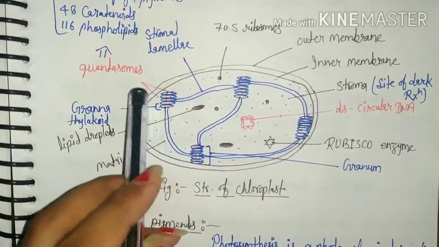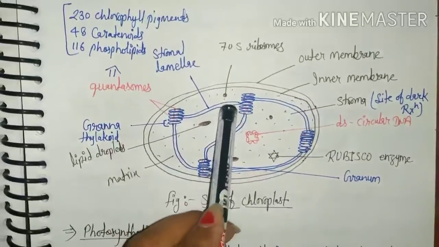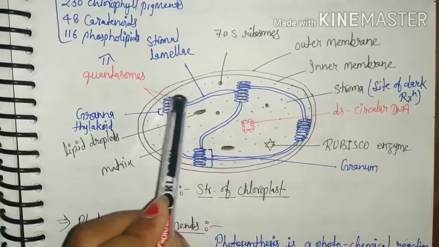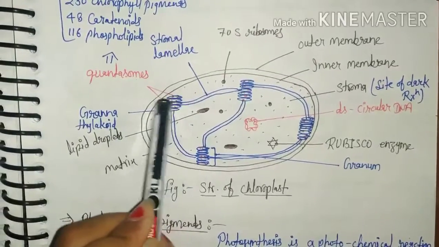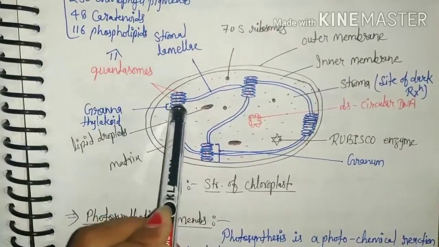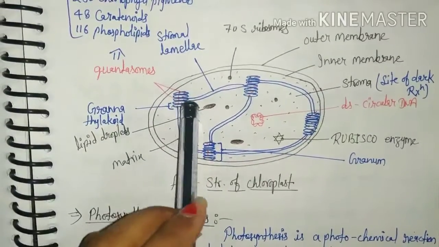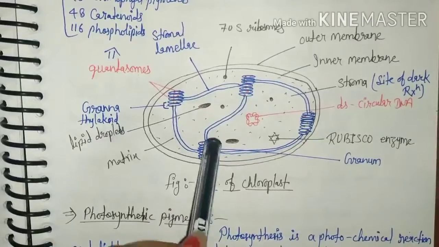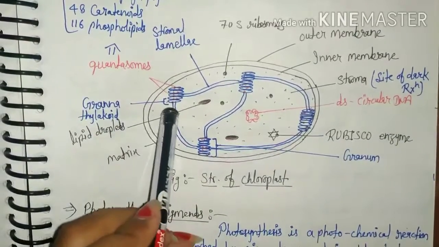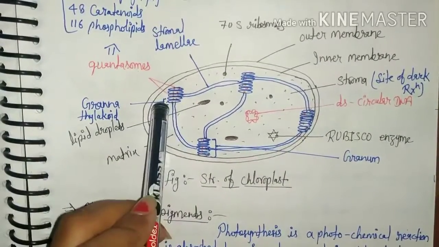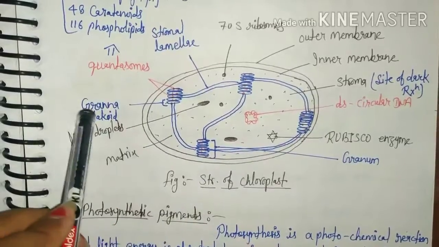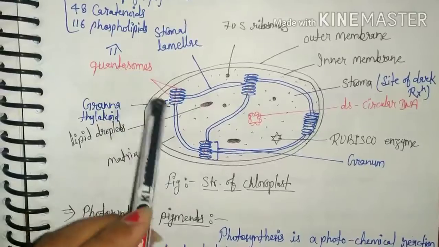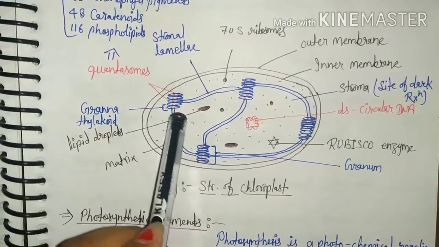Now second part, stromal lamellae arranged in coin-like structure and form stacks of coin which are known as grena. Individual structure of grenum is known as grena. It means thylakoid.